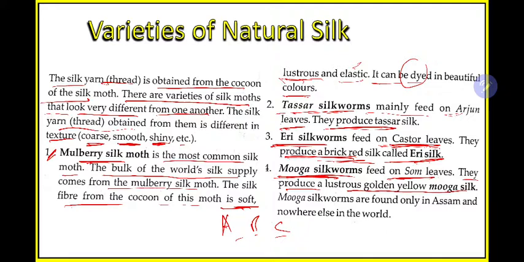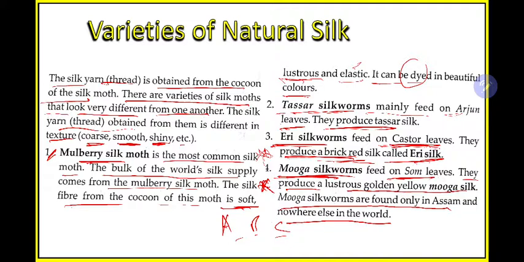Muga silk is found only in Assam and nowhere else in the world. You must remember this point. In the entire world, only in Assam will you get the muga silkworm, so Assam is famous for producing muga silk.